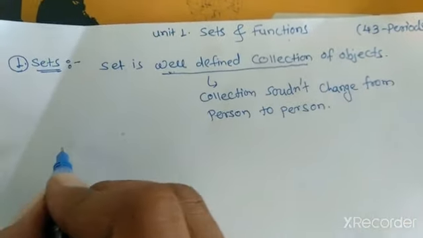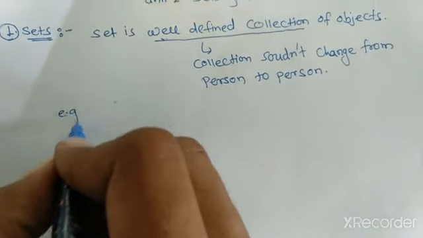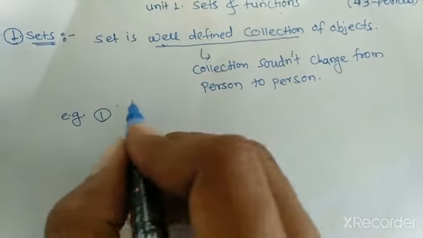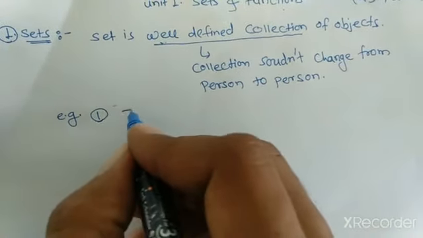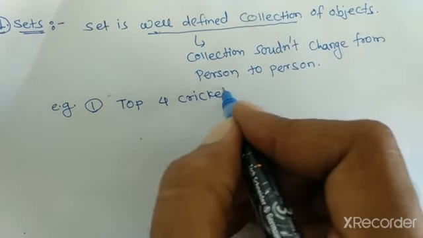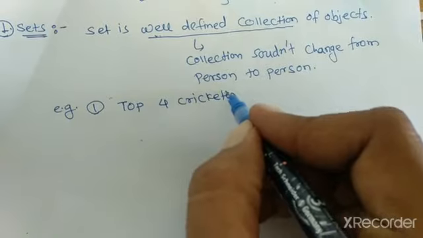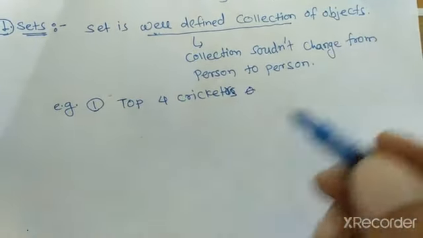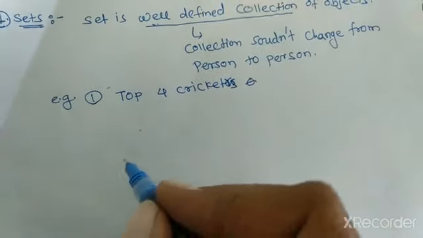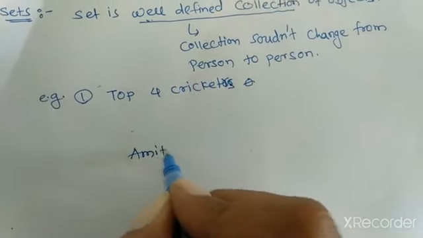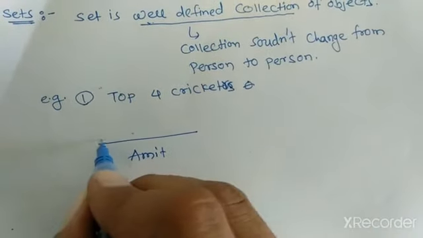For example, first example, top 4 cricketers. In that, someone says Amit gives an answer.